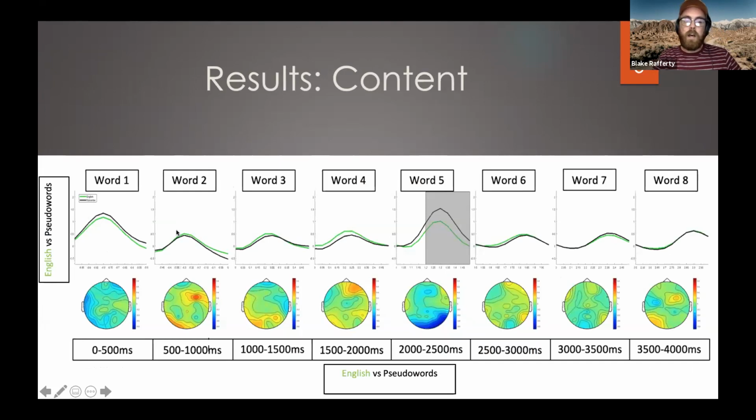There's really no large effects of lexico-semantic content here, except for after word 5, where the pseudo word condition, where there was actually no lexical or semantic information, actually caused higher delta power than the English condition. And we thought that was kind of strange. So we looked at our stimulus material and found that it was possible that in the scrambled pseudo word condition, as well as the pseudo word condition with grammatical structure, words 4 and 5 could have formed a grammatical unit in all cases. So we think that this is an effect of that, but it's impossible to say for sure.